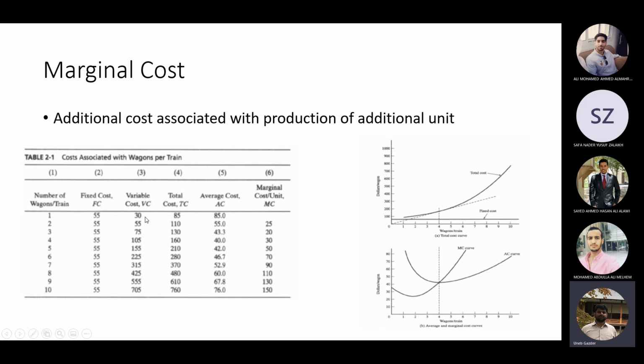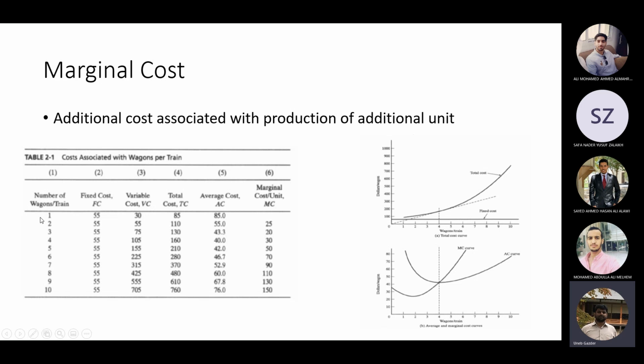Then the variable cost is changing when you increase the number of wagons. So 30, 55, 75, 105, 155, and so on. Total cost, obviously, is the addition of these two, 55 plus 30, and so on. Average cost is basically total cost divided by the number of wagons.